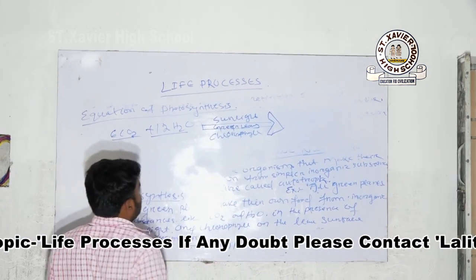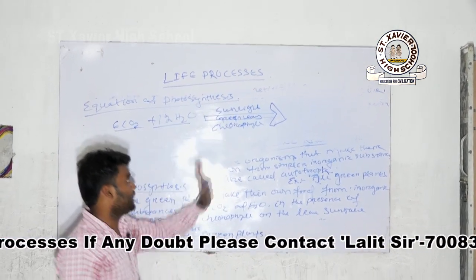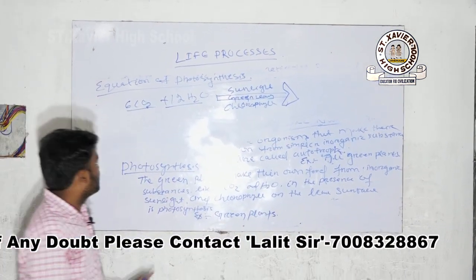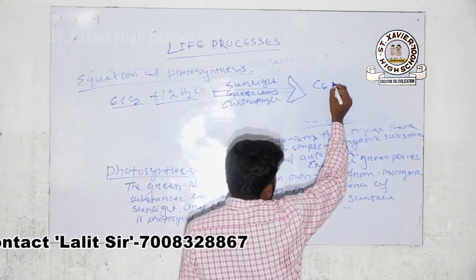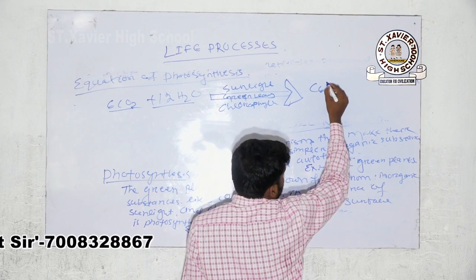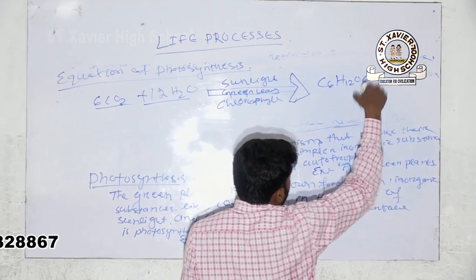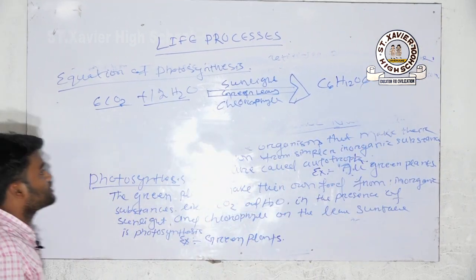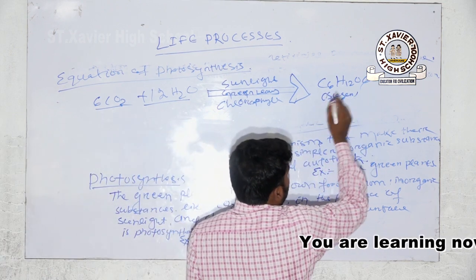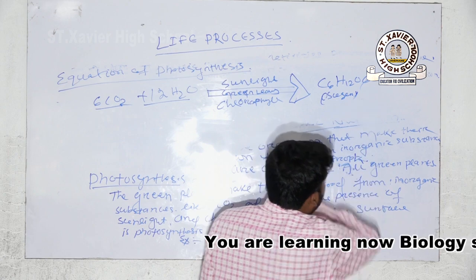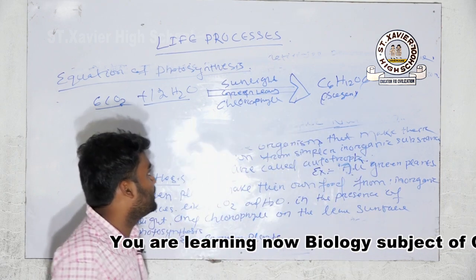In the presence of sunlight, presence of two catalysts: one is your sunlight and the other is chlorophyll. The product is sugar, like glucose, C6H12O6. C6H12O6 is the sugar. This sugar is immediately converted into starch and stored in the leaf.